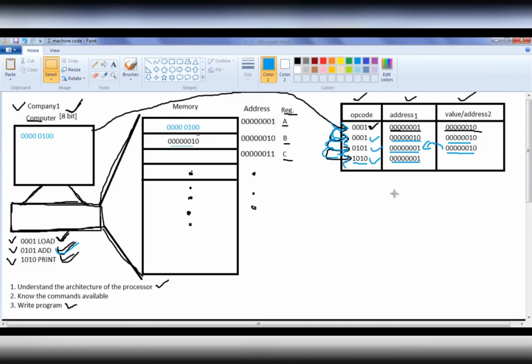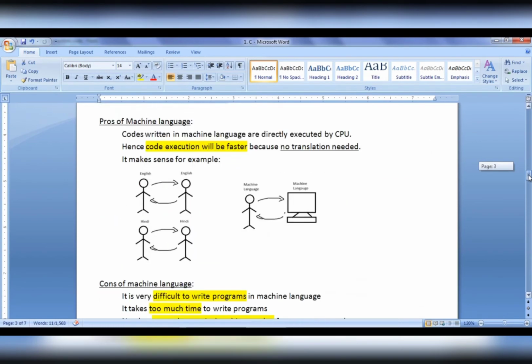Hope you guys have understood what this machine code indicates. For every computer there will be a manual which contains the binary equivalent of each operation, and also the instructions on how you should write instructions for that computer. With respect to machine language, of course you need to understand the machine architecture. That is most important. What are the registers present in that architecture, or with the processor or machine? What is the bit size of that computer? Most important.